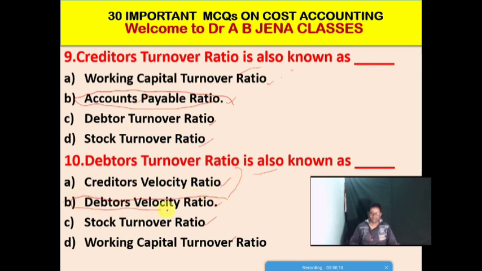Option B, it's the debtors velocity ratio. So B is the right option for this MCQ.